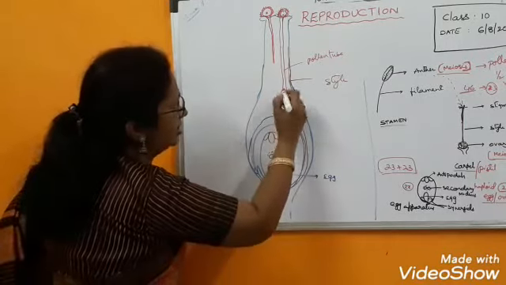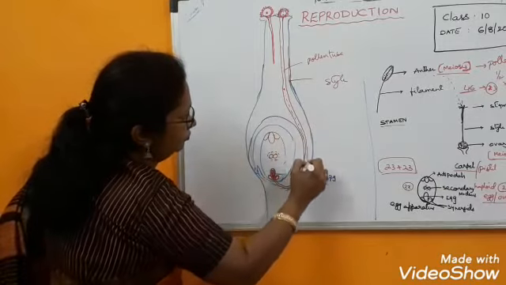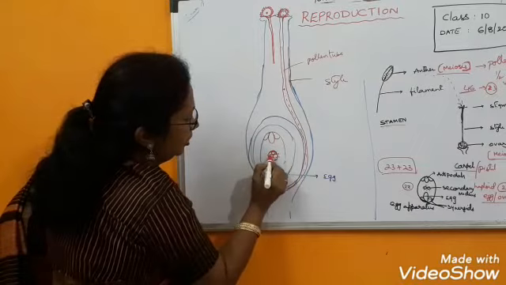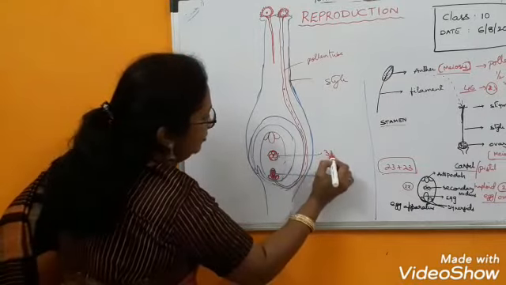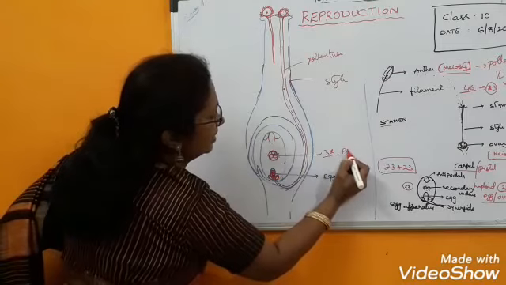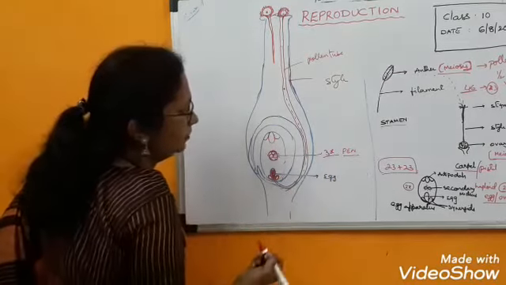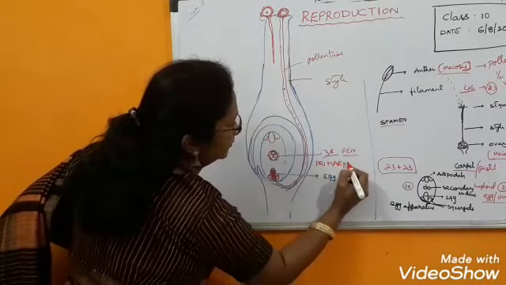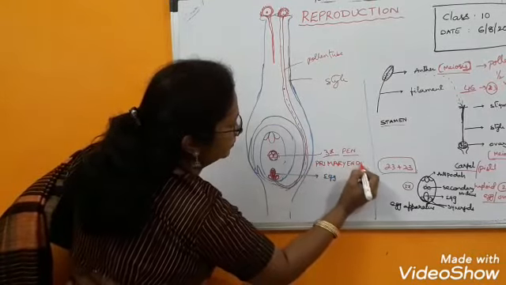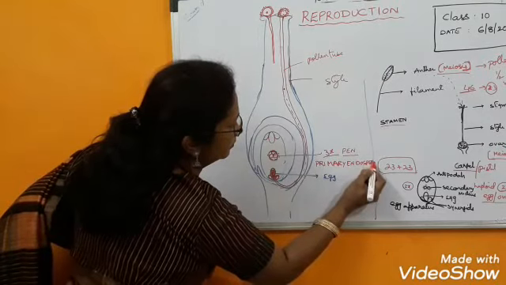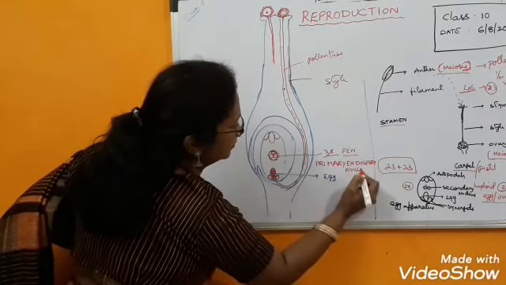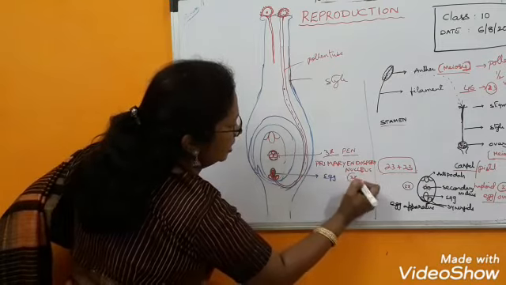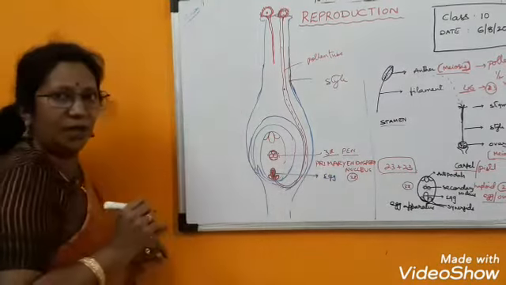The other nucleus will move and fuse with this secondary nucleus. One more. So a 3n cell will form. This is called the PEN, the primary endosperm nucleus, 3n. So what is the function of this primary endosperm nucleus?